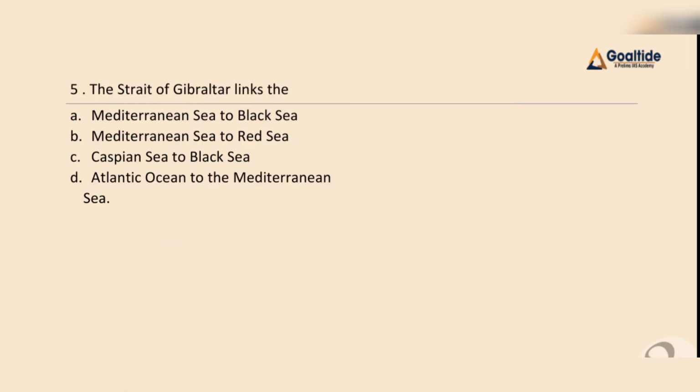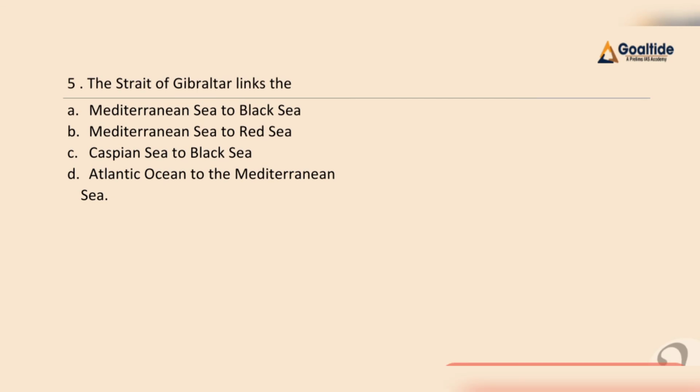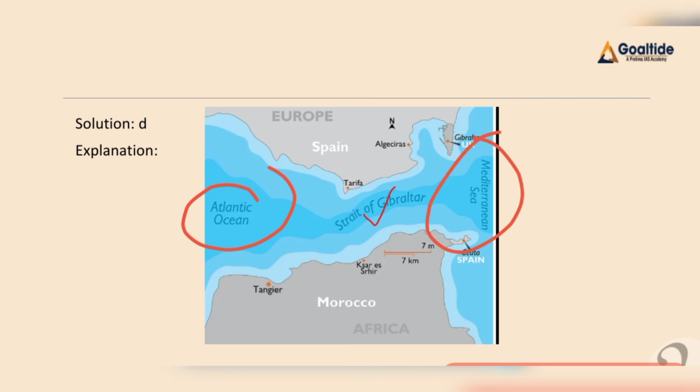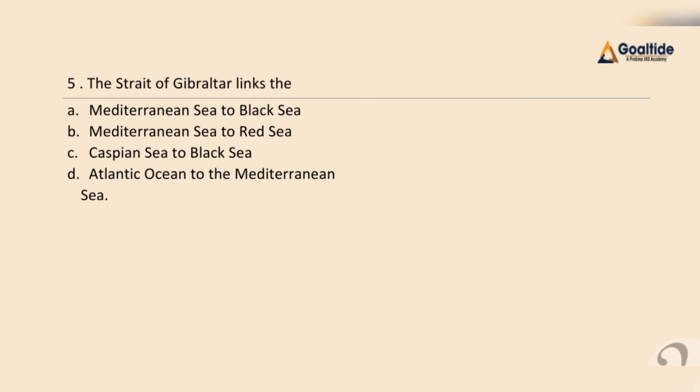Now question number 5. The Strait of Gibraltar links: first, Mediterranean Sea and Black Sea; second, Mediterranean Sea and Red Sea; third, Caspian Sea and Black Sea; and D, Atlantic Ocean and Mediterranean Sea, right? Important straits of the world are very important considering our UPSC prelim examination. Here on the map we can see that the Strait of Gibraltar links the Atlantic Ocean and the Mediterranean Sea, right? Here we have the Strait of Gibraltar. So our final answer for this question will be D, that is Atlantic Ocean and Mediterranean Sea.